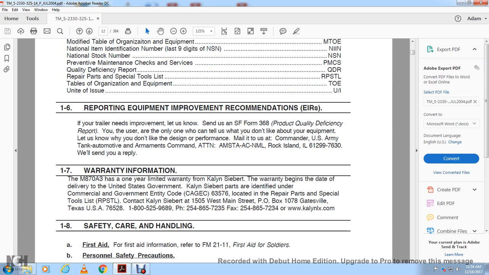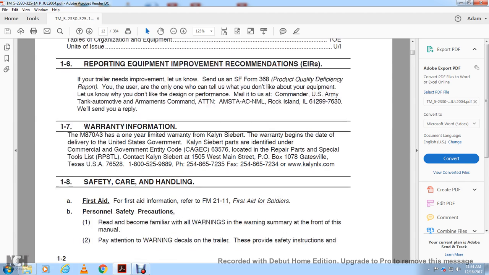Contact Kalyn Siebert at 1505 West Main Street, P.O. Box 1078, Gatesville, Texas, USA, at 800-525-6989 or 254-865-7235. Fax number 254-865-7234, or at KalynSiebert.com.